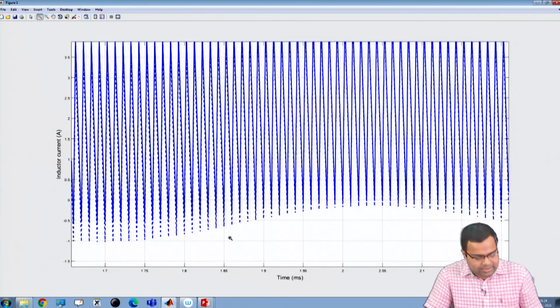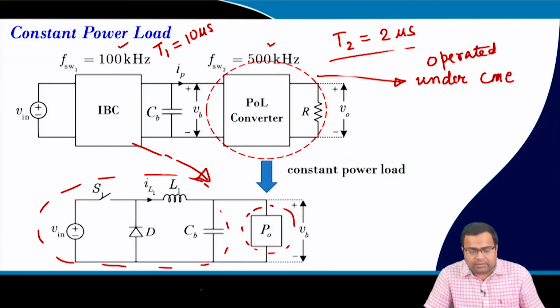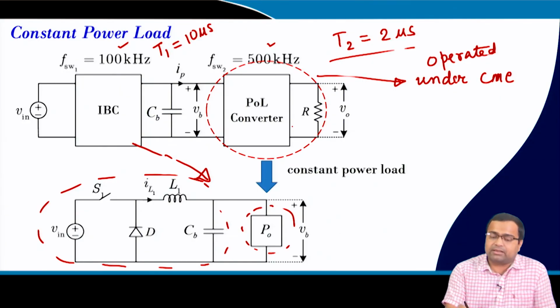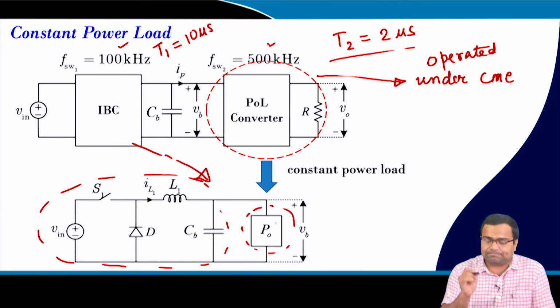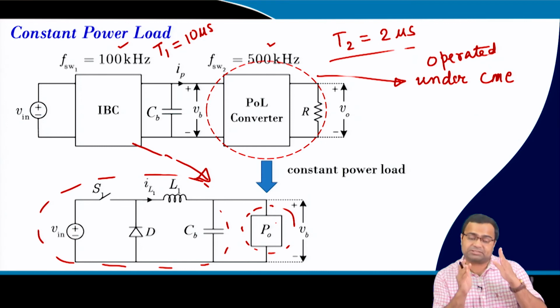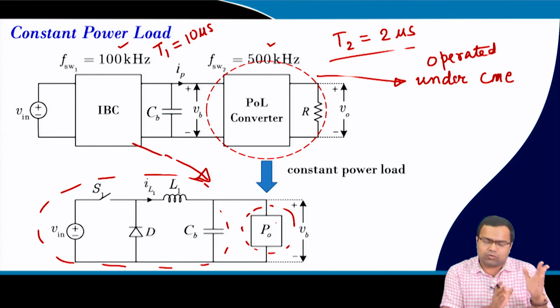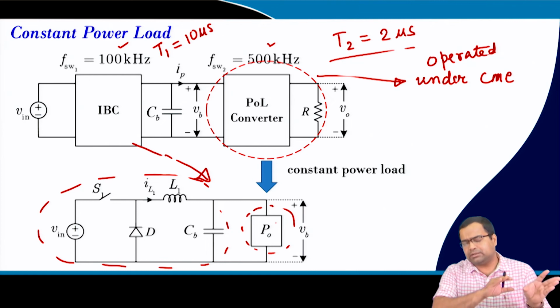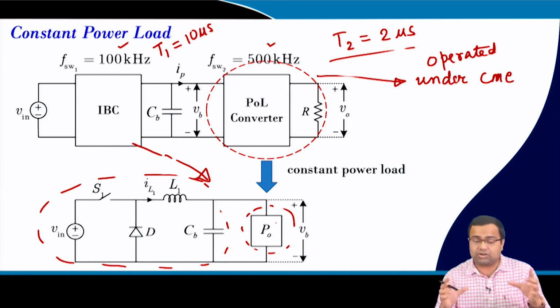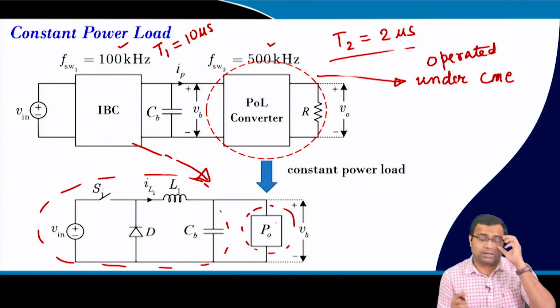That means, if we come to our conclusion, our assumption that the current mode control closed loop POL converter can be replaced by a constant power load is valid in the sense of small, low frequency behavior, which can reasonably capture the slow scale instability of the IBC converter, but it does not capture the switching dynamics and nonlinear phenomena of this two stage converter.